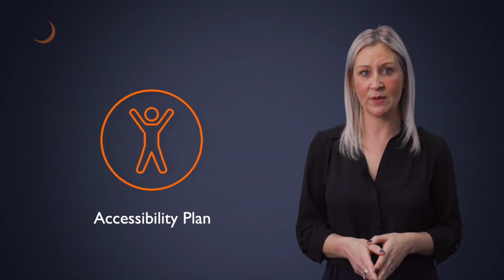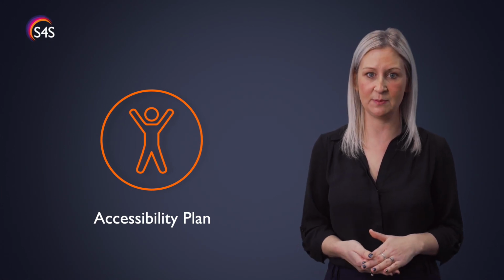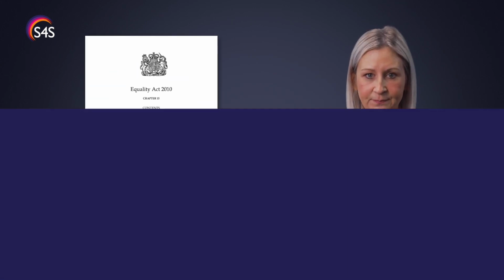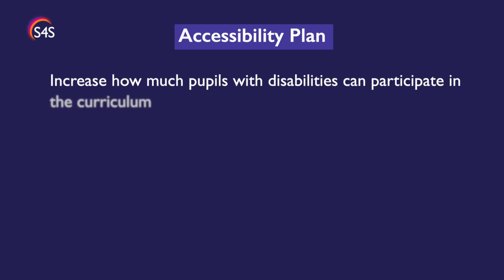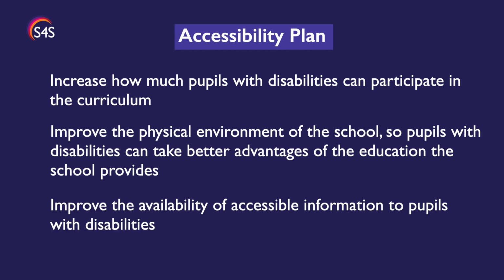Governors will need to ensure that their school meets the requirement to create and implement an accessibility plan for pupils with disabilities. This is a requirement of the Equality Act 2010. The plan must aim to increase how much pupils with disabilities can participate in the curriculum and to improve the physical environment of the school so pupils with disabilities can take better advantage of the education, benefits, facilities and services the school provides. It must also improve the availability of accessible information to pupils with disabilities.